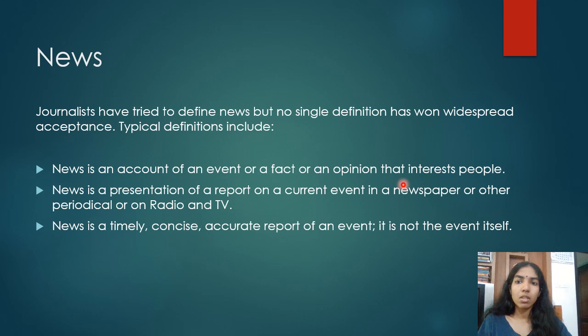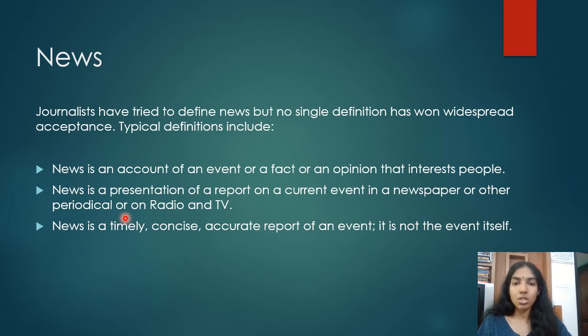That is, news is something that has happened recently, or it states a fact that might be interesting to the reader. And another definition is that news is a presentation of a report on a current event in a newspaper or other periodical or on radio and TV.